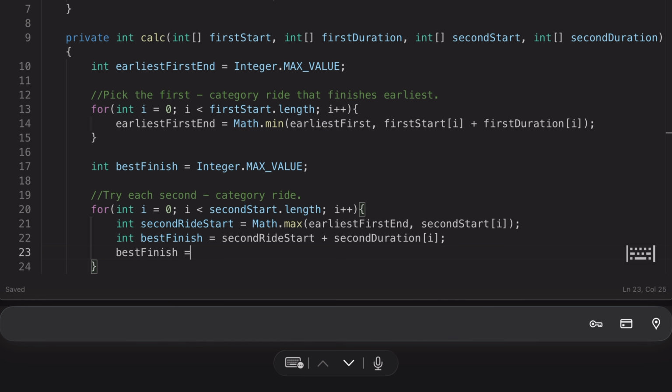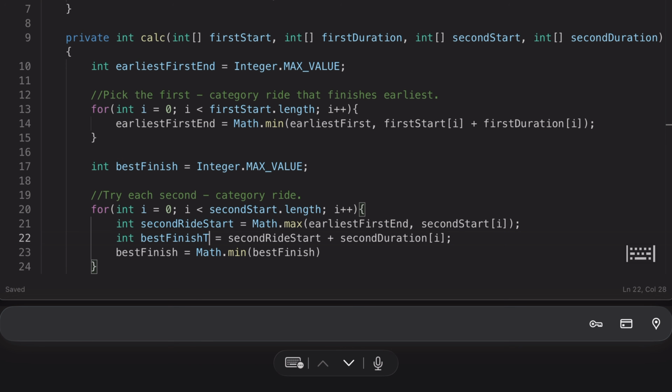How? We just need to update. Let's call Math.min, and we'll pass the best finish. Best finish we already have, so let's give this name best finish time.